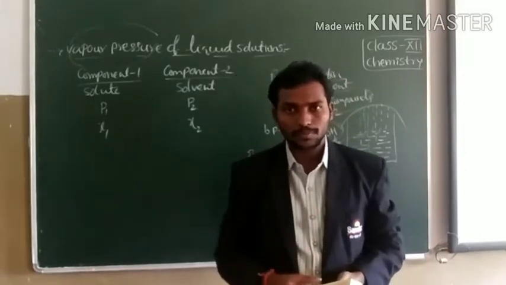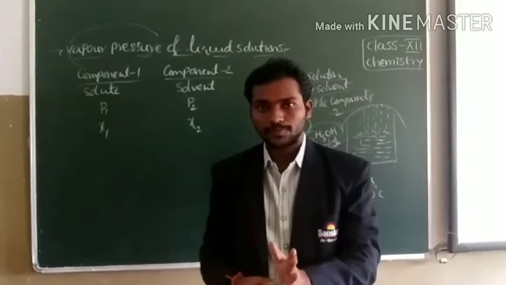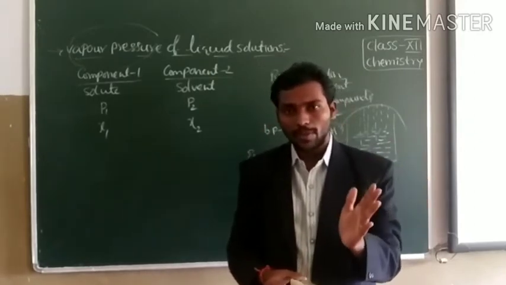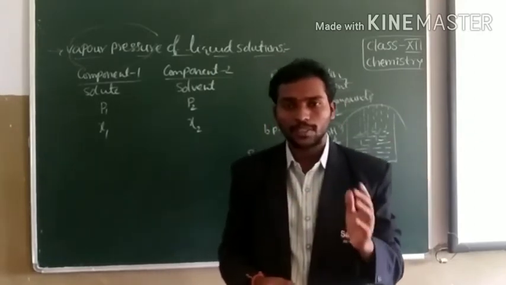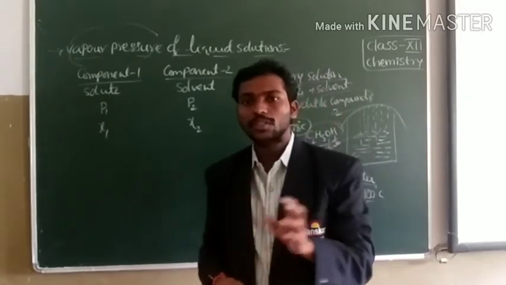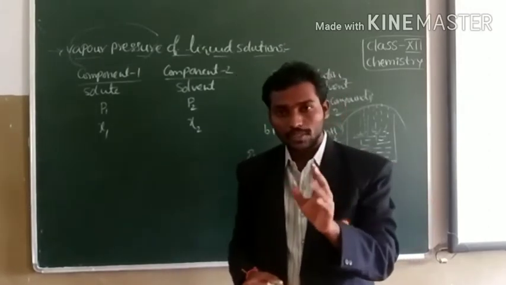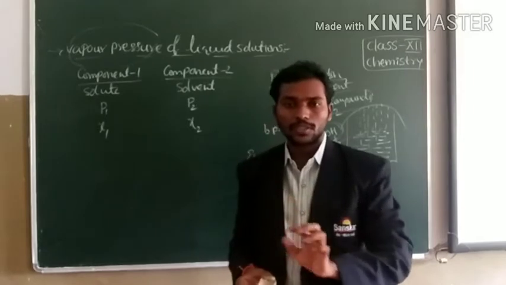I am repeating, children. Raoult's law states that the partial vapor pressure of each component is directly proportional to the mole fraction of the components of the solution.